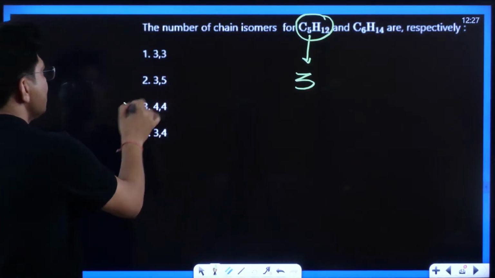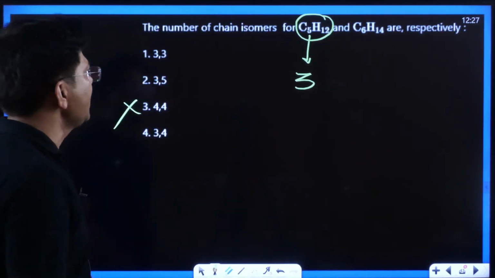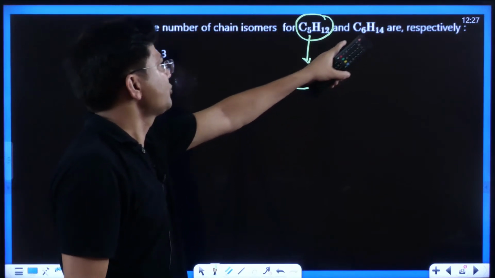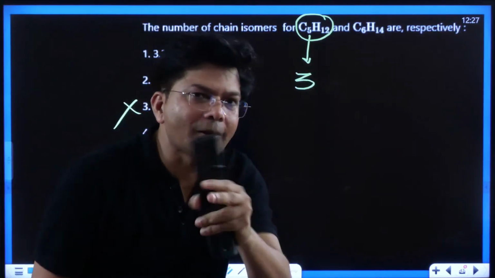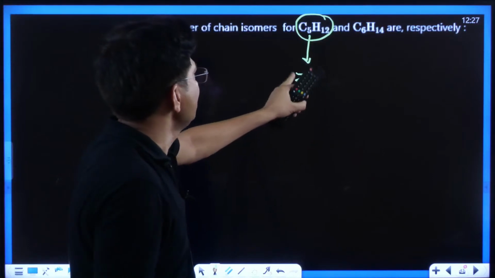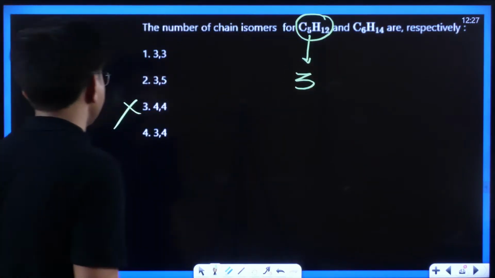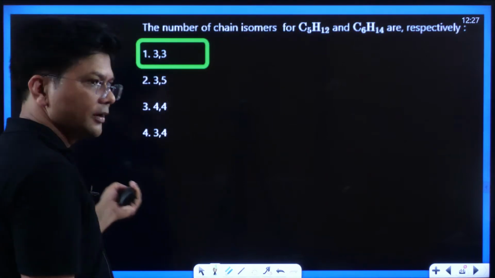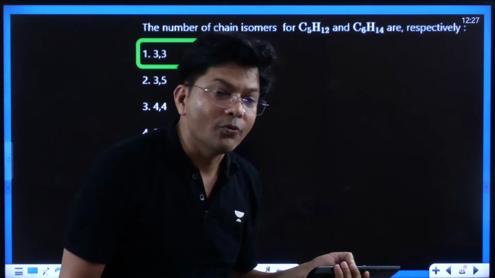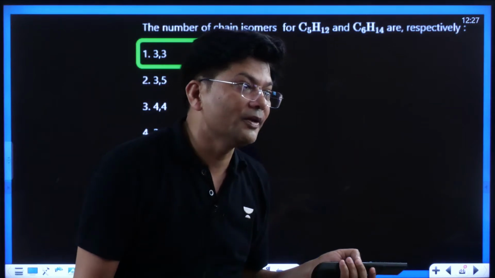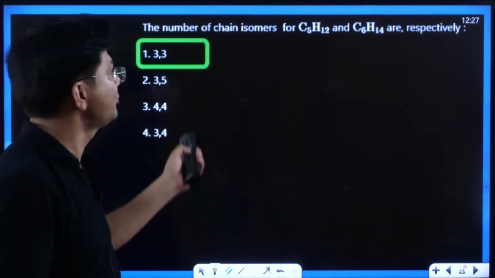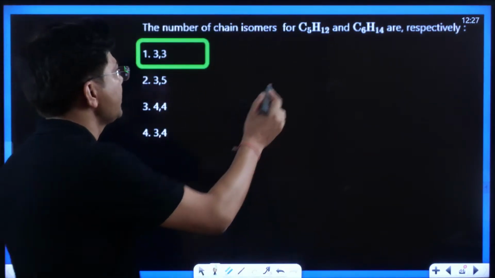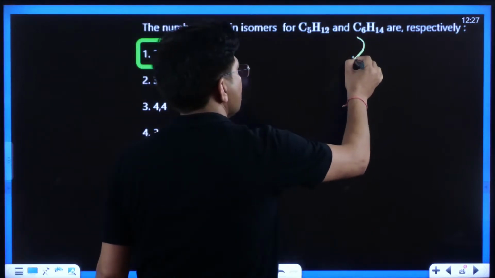This can't be the answer. If this is 3, that should be more than 3. Kids, just apply logic. If this is 3, that should be more than 3. See what logic we were applying. Let me check it out for C6H14.